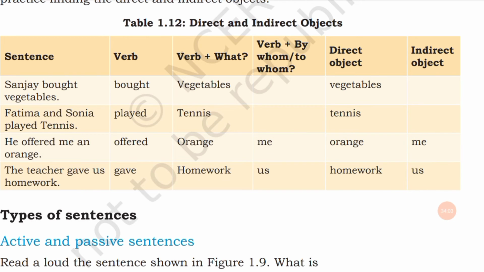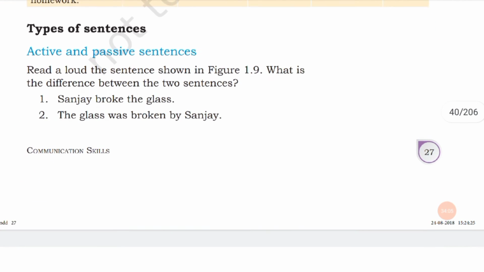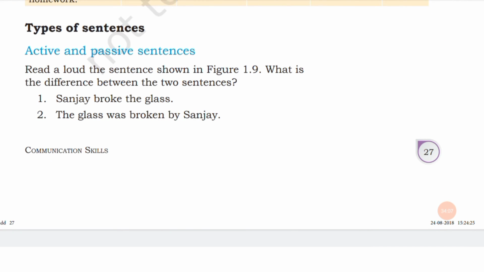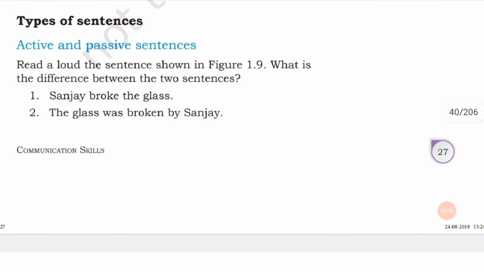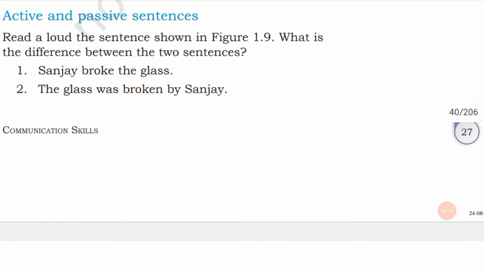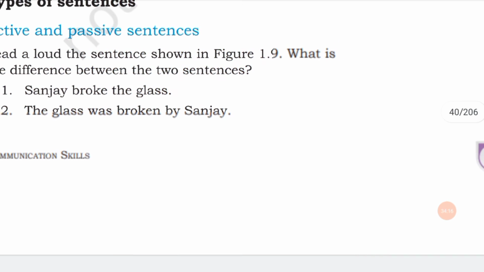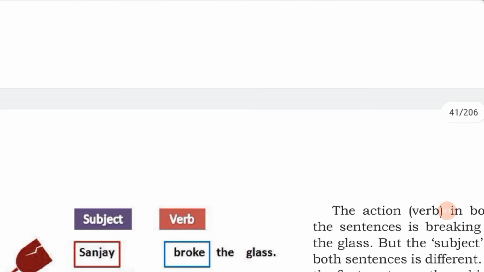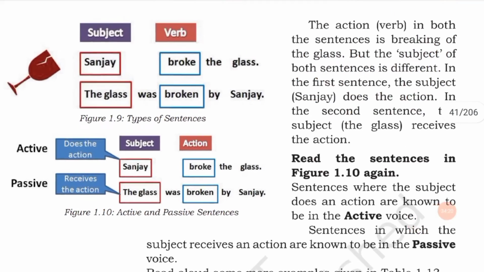So only that much, children. Next is types of sentences, that is active voice and passive voice. What is the difference between the two sentences? Sanjay broke the glass, and the glass was broken by Sanjay. One is in active voice and the other is in passive voice.